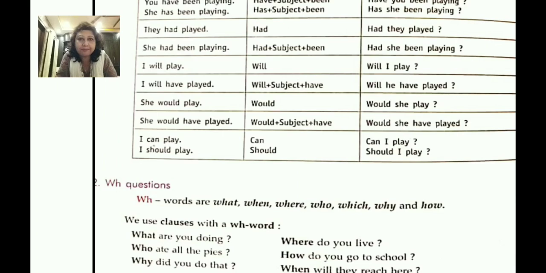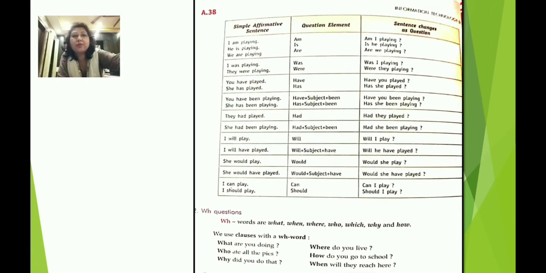Why did you do that? Then you can see where do you live? How do you go to school? Well, will they reach here? So all these are examples of WH questions. Okay, you can refer to them as WH questions, where you are using words like what, when, where, who, which, why and how. Okay, so this is all about your yes and no questions and WH questions.